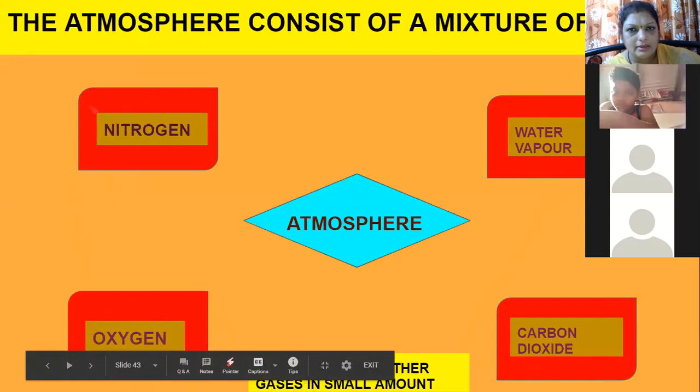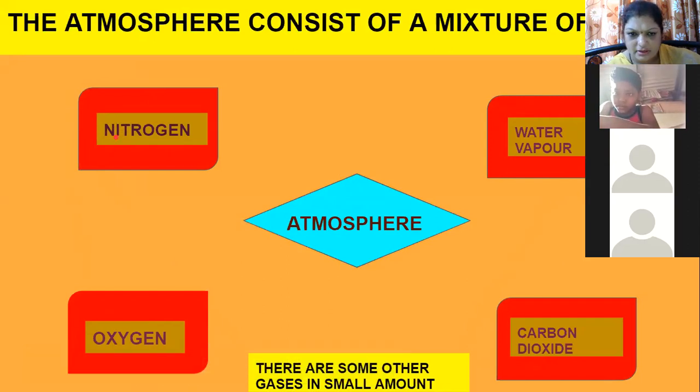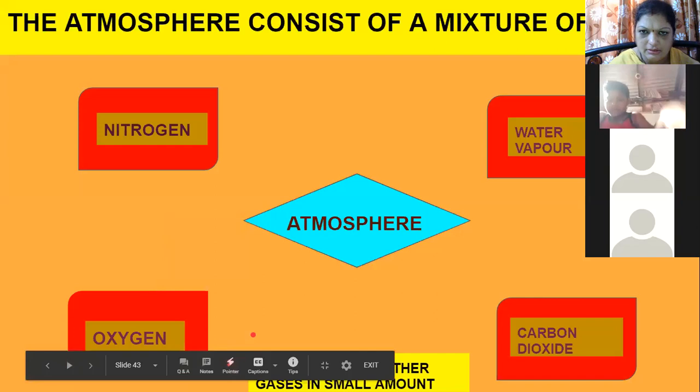Again, I'll repeat, the mixture of gases present in the atmosphere, the layer of air: nitrogen, oxygen, water vapor, and carbon dioxide. These are the gases, and plus there are other small amounts of gases present in the atmosphere.